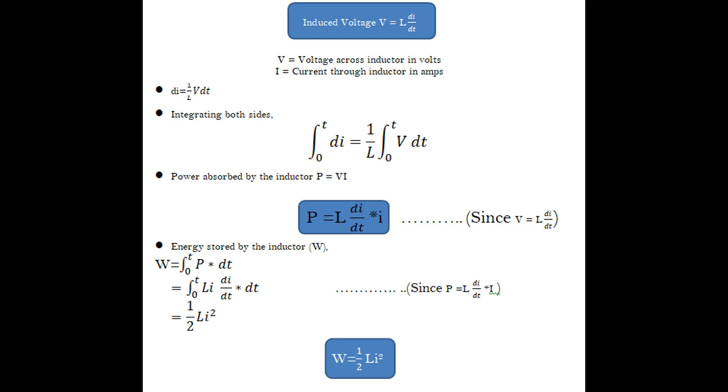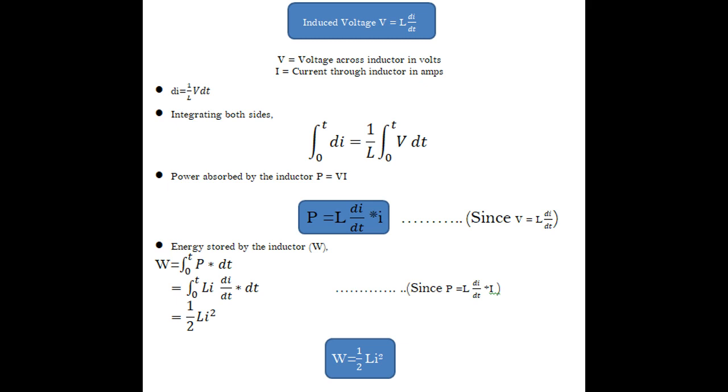That means our inductor will absorb some power or store some energy within a time period t. That's why we need to integrate between 0 to t. Integrating both sides, integral 0 to t di equal to 1 by L integral 0 to t v dt. That will leave you with I equal to 1 by L v into t.